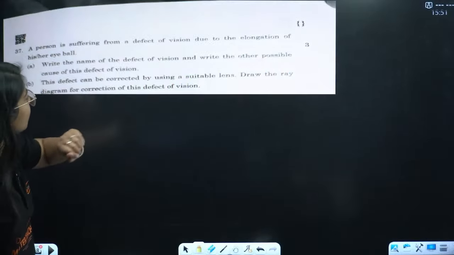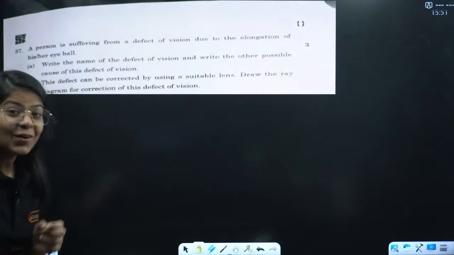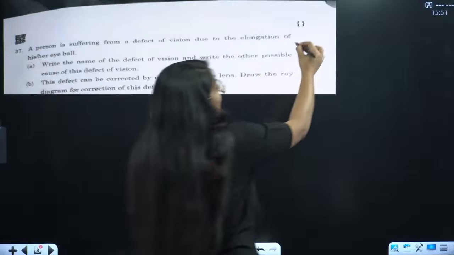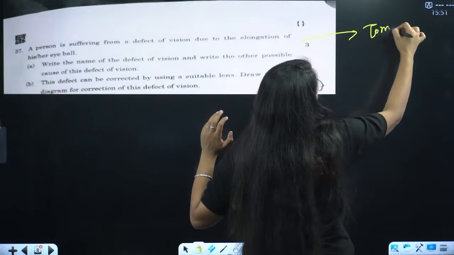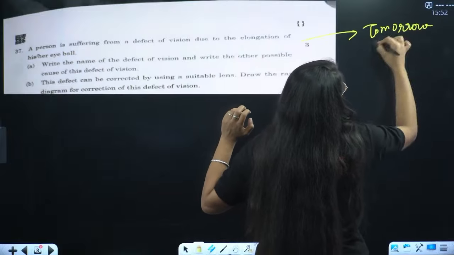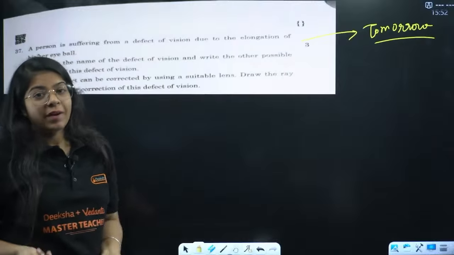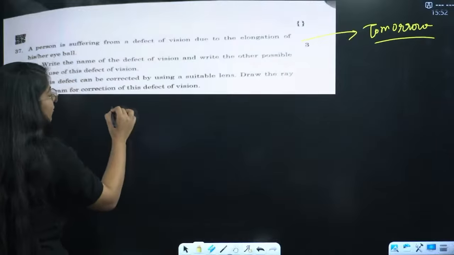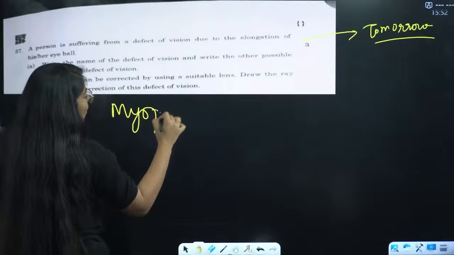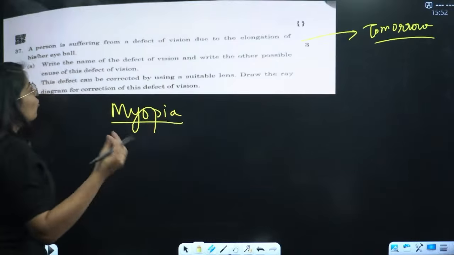A person is suffering from a defective vision due to the elongation of the eyeball. We did it just yesterday, right? What is the defect? Elongation of eyeball means the image is forming in front of the retina. If the image is forming in front of the retina, then that is myopia, my friend.